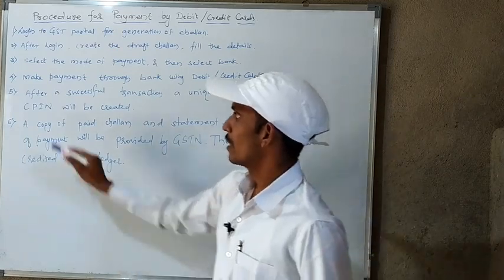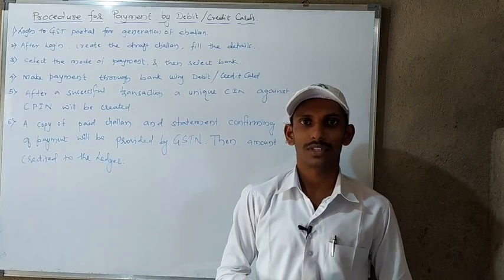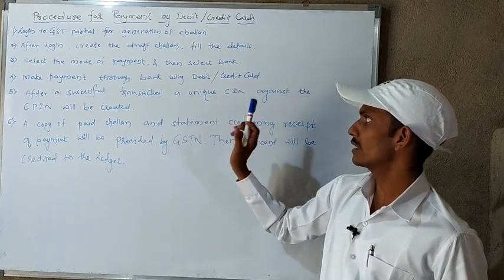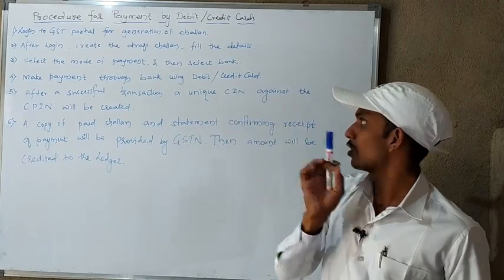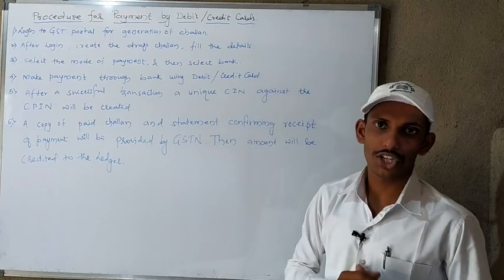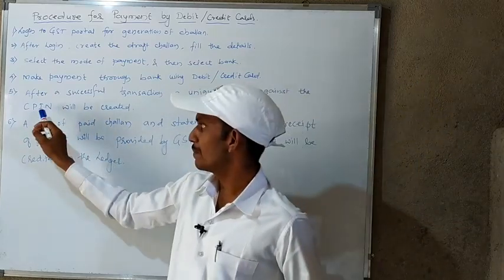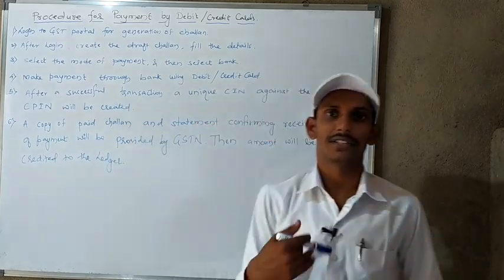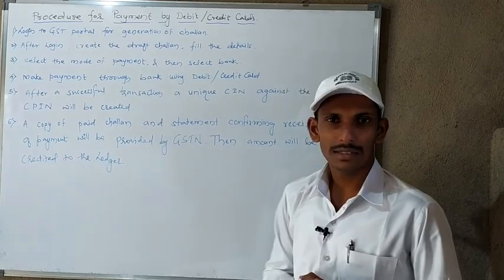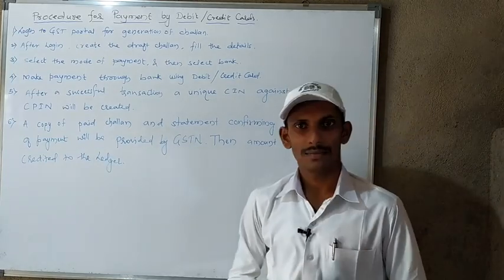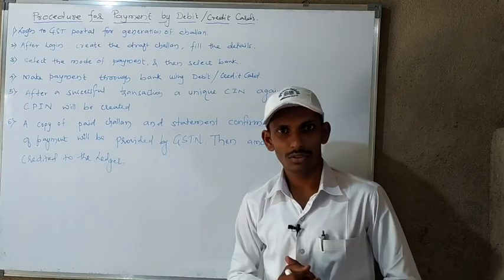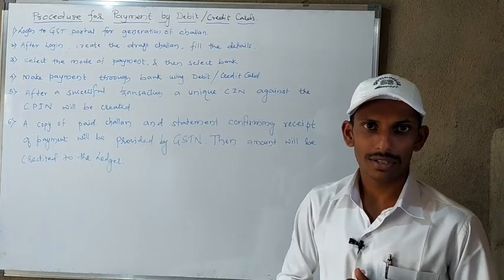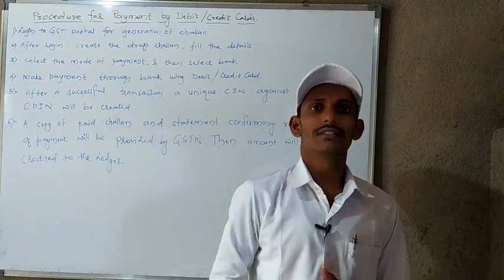Then the fifth one: after a successful transaction, after the payment is done, a unique CIN, that is the Common Identification Number, the challan identification number against the CPIN, the Common Portal Identification Number, will be created. After the payment is successfully done, one PIN is created. By using those unique numbers, you have to go to the further process.